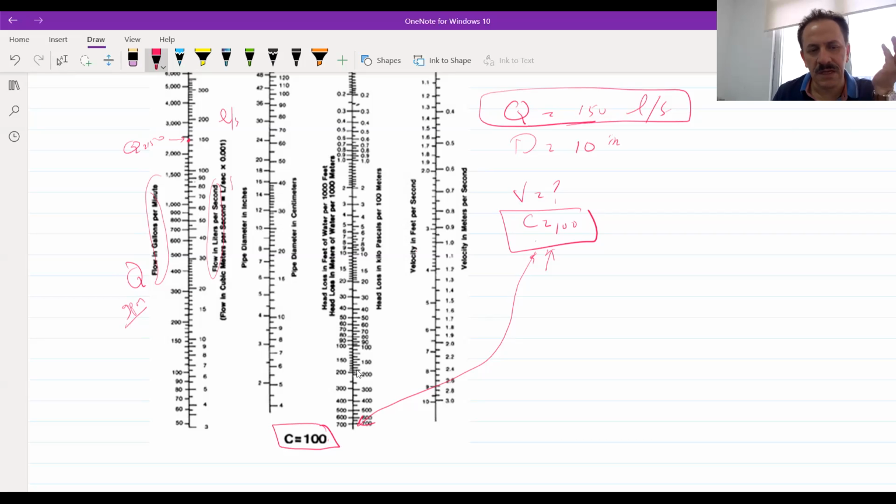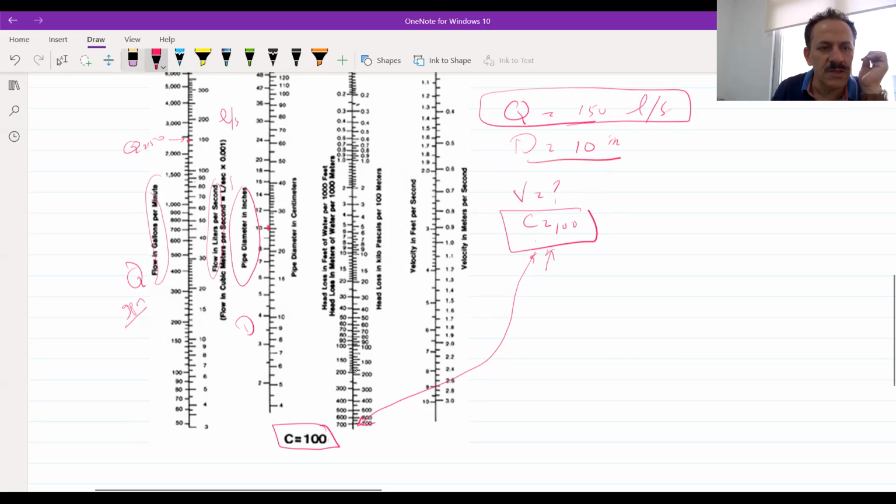Now, the second line is the pipe diameter, which is D. In the D, it will be either in inch or in millimeters. You can use any of them. I'm using 10 inch, so you don't need to convert inch to millimeter because this is 10 inch direct. And if you want to change it, it will be in 2025.